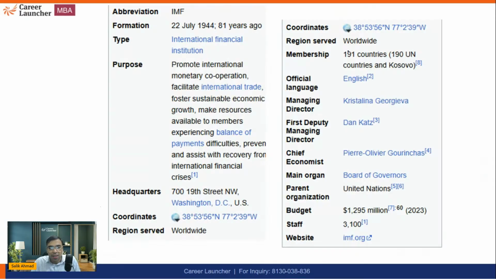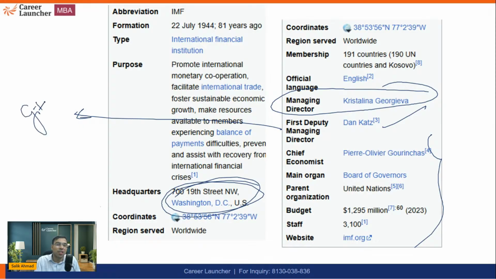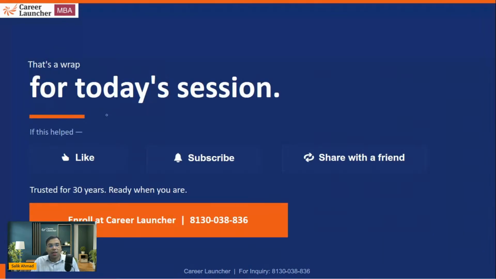Okay. And the managing director is Kristalina Georgieva. First deputy managing director is Dan Katz, and you can read further about it. Okay. Headquarters in Washington, D.C. So earlier, the first deputy managing director was Gita Gopinath. Now she has left the post. She was from India. Now we are having Dan Katz.